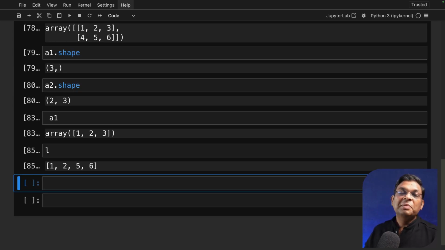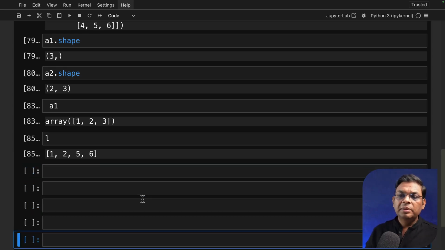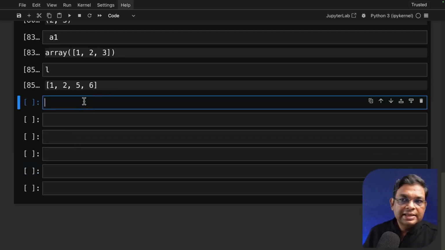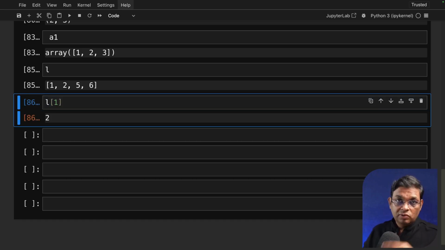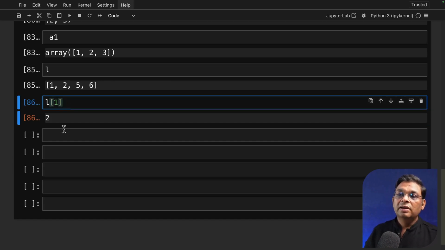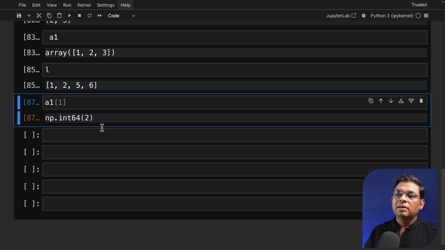The next topic is about indexing. If you're already comfortable with indexing in lists, you will know indexing in arrays works the same. For example, from this list, if I want to select, let's say, member number 2, then I just have to pass 1. Member number 2 is actually at index 1, and that's how I can reach that specific member, correct? Now, arrays also work the same way. If I just change it to A1, you will see that I get exactly the same value, and it is also showing me the data type along with it. Good, we know that the member is actually an np.int64.